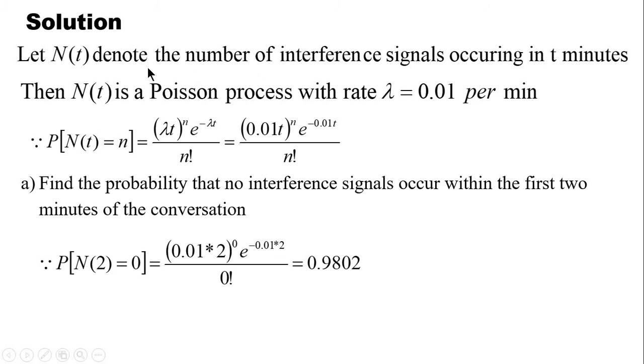Here, as usual, let us take N(t) as the number of interference signals occurring in t minutes. And you know that N(t) follows a Poisson process with parameter lambda equal to 0.01 per minute. So I have put in the probability function.